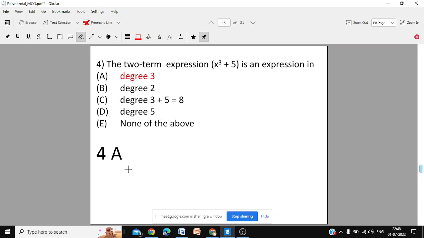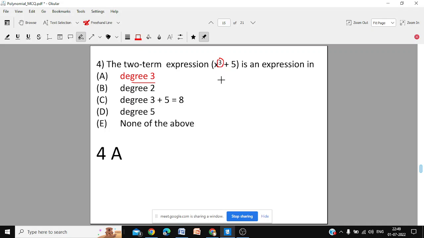Question number 4. The two-term expression, the degree is 3. Why? Because that is the highest power of the variable. The variable is x, and we look at the highest power.